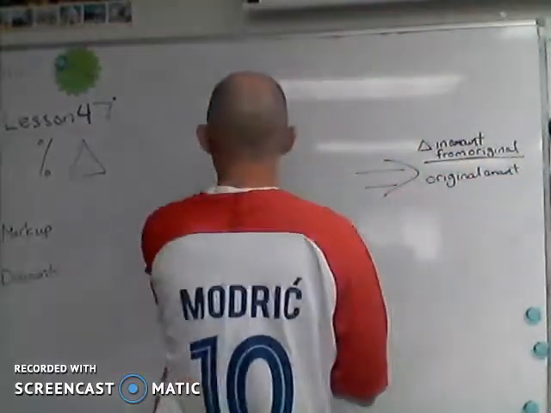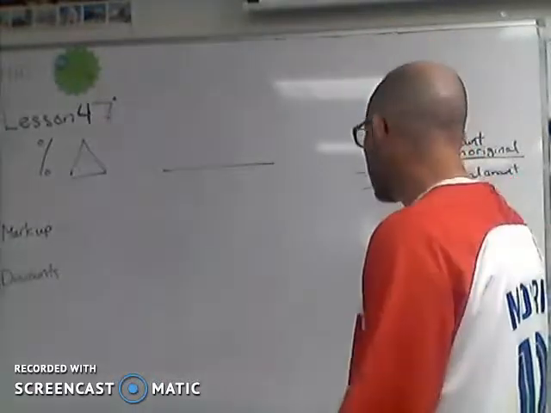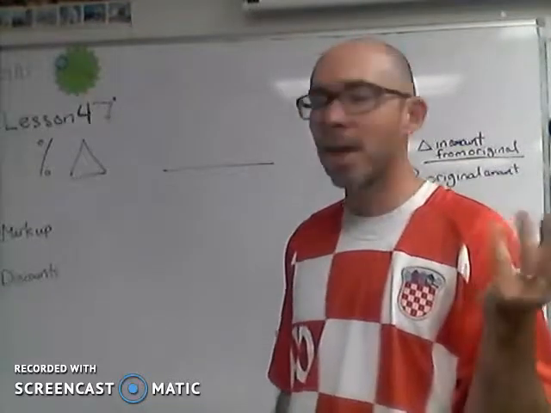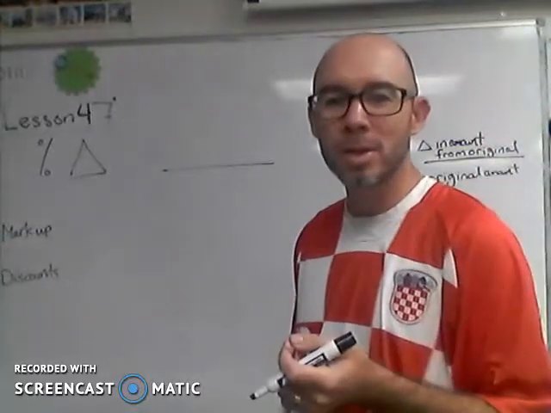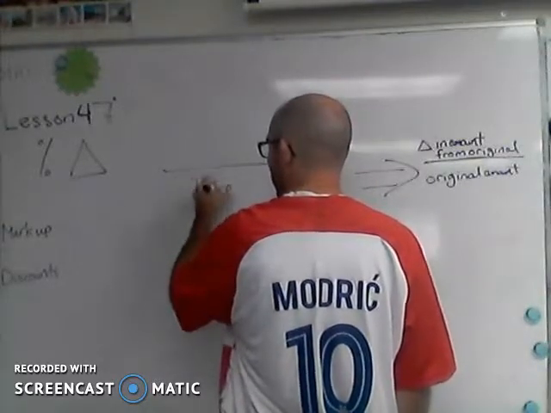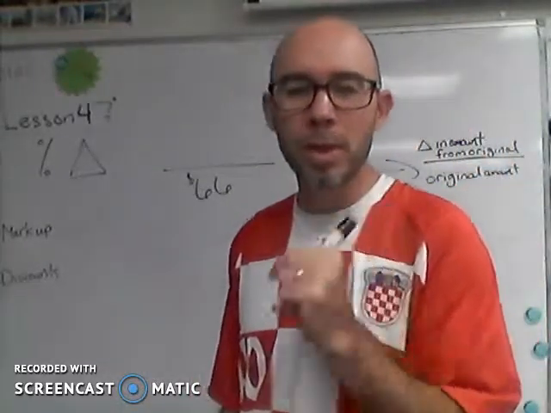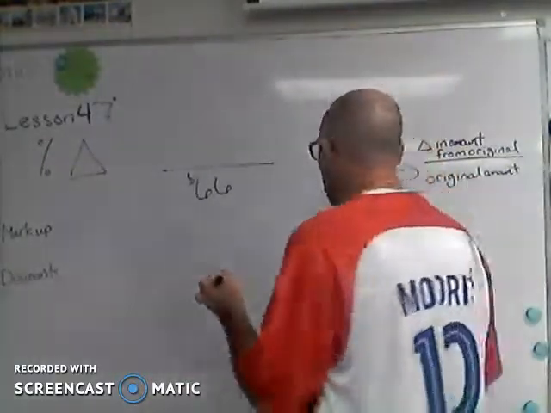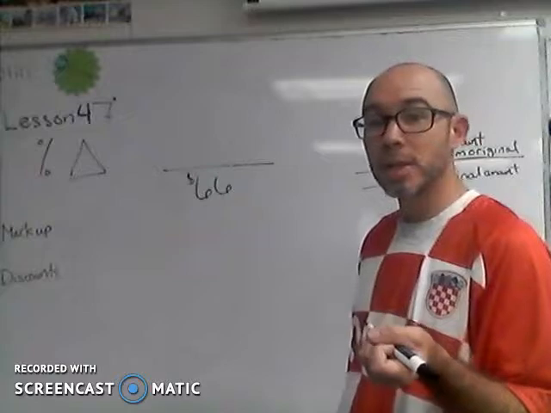Okay. So you look in Eurosport magazine and you see one of those things. And it always tells you the manufacturer's suggested retail price, MSRP. And they'll say, this thing really does cost 66 bucks. We're going to give you a deal. We're going to take off 8%. So what would that be? We're talking about the amount of the discount there.